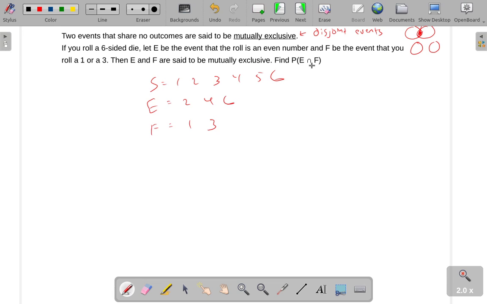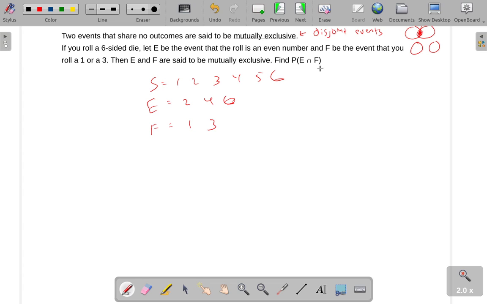E and F are said to be mutually exclusive because you can see there are no common outcomes between the two of them. If F happens, you know that E did not happen, because there's no way. If F happened, that means you either rolled a 1 or a 3, and thus you know that E did not happen, because if you rolled a 1 or a 3, you did not roll a 2, 4, or 6.